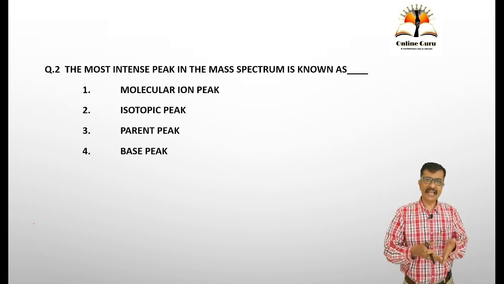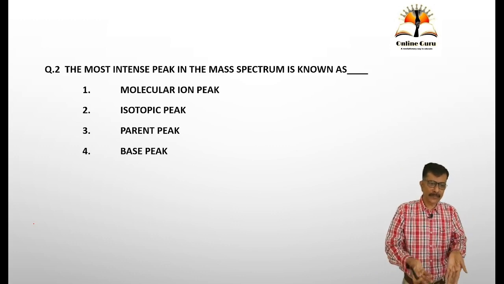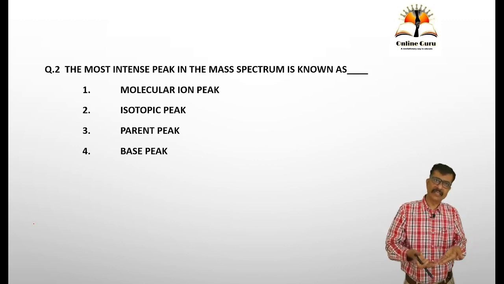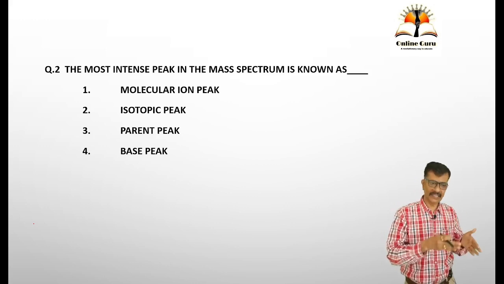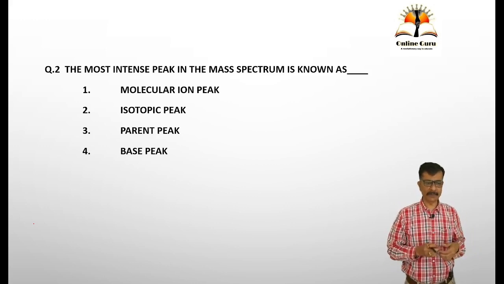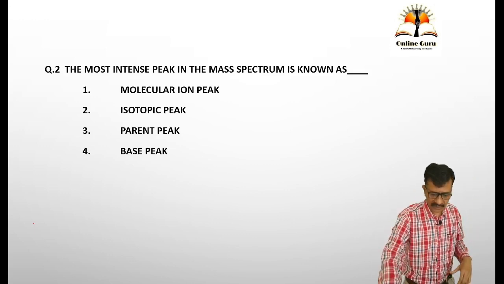A parent ion and molecular ion are both the same. An isotopic peak is a peak due to an isotope, that is carbon 12, carbon 13. So this is the differentiation between these different types of peaks, and a base peak is the most intense peak observed in the mass spectrum.